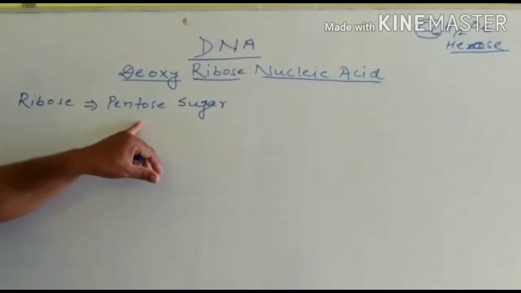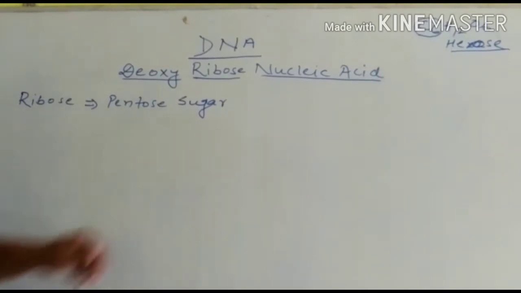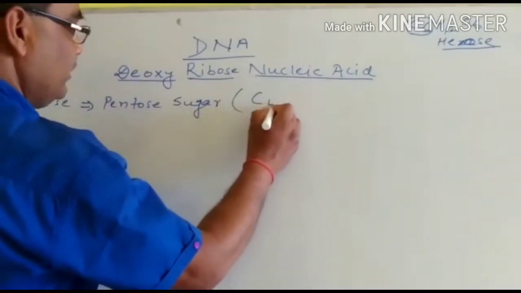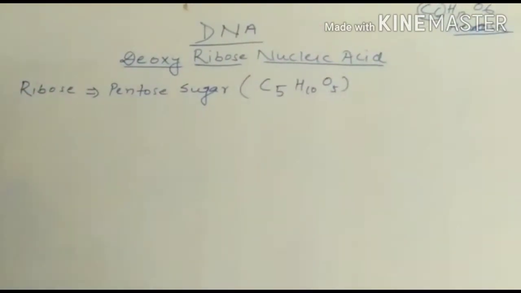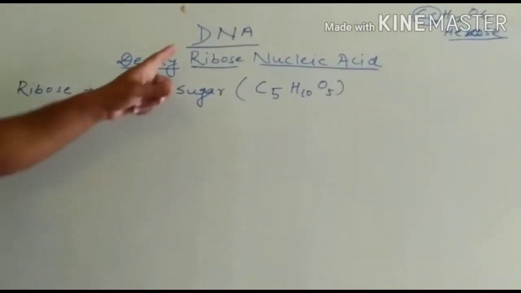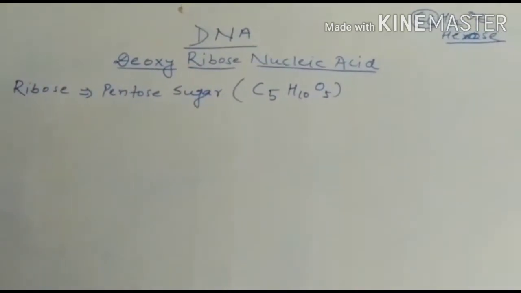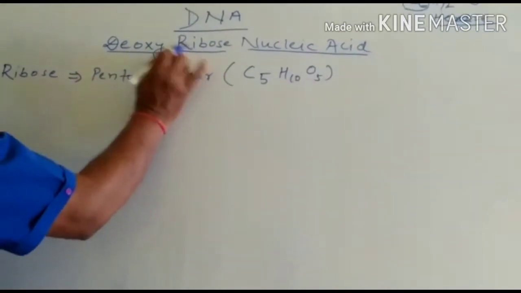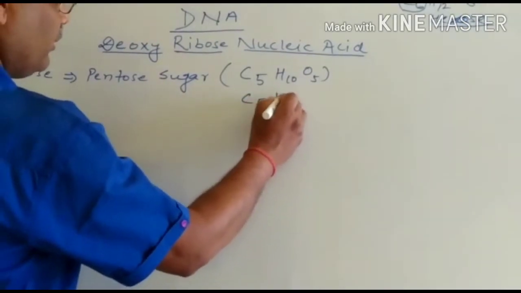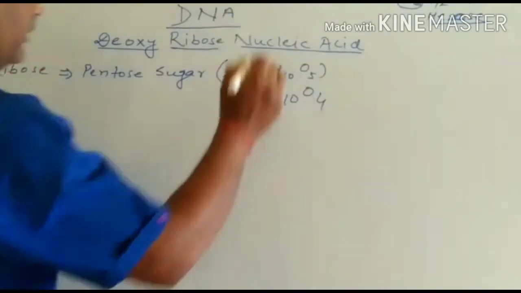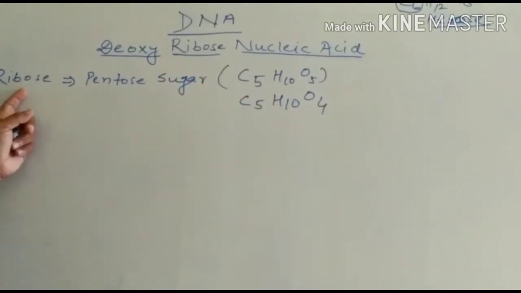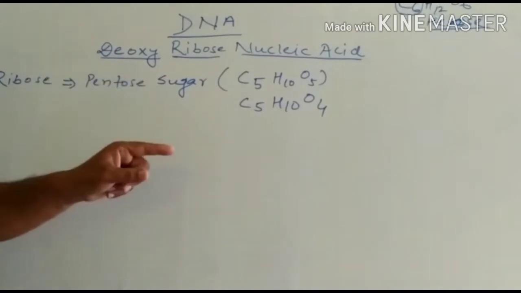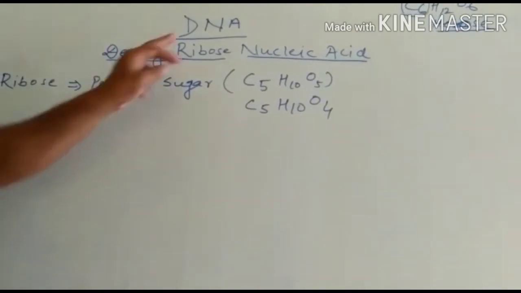And in ribose, there are 5 carbon atoms. That's why it is pentose sugar, and its general formula is C5H10O5. In the case of DNA, which is deoxyribose nucleic acid, the ribose contains one less oxygen atom in comparison to RNA, that is ribose nucleic acid.